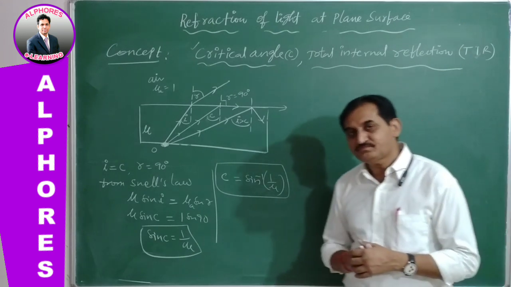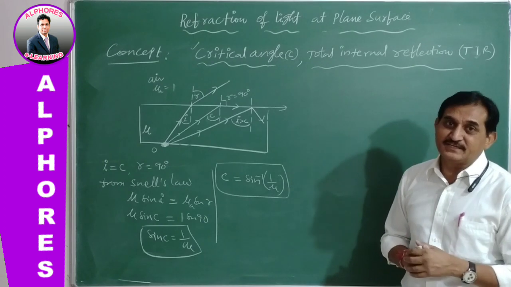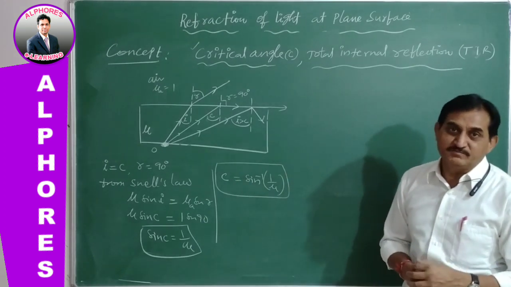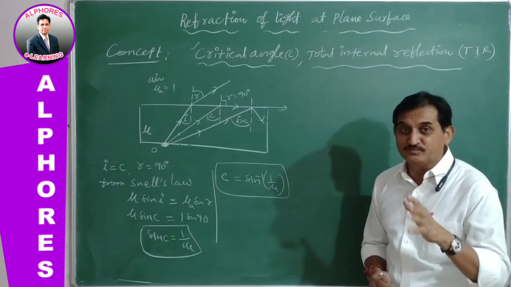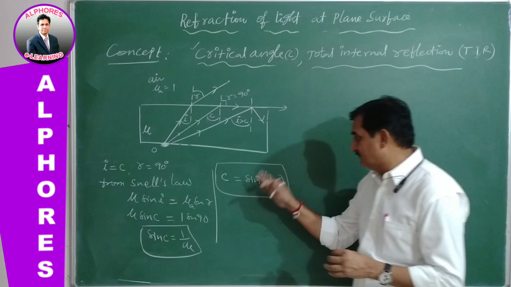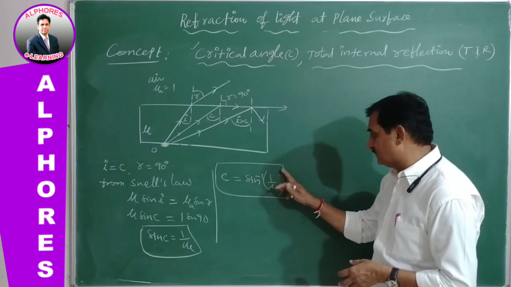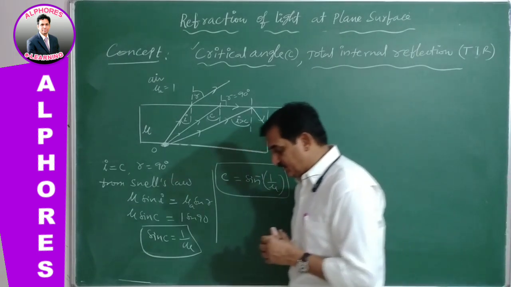At an angle of incidence equal to the critical angle, instead of entering into the rarer medium, the light just grazes the surface separating the two media, and the critical angle is equal to sin inverse of 1 by mu. Okay, so this is regarding the critical angle.